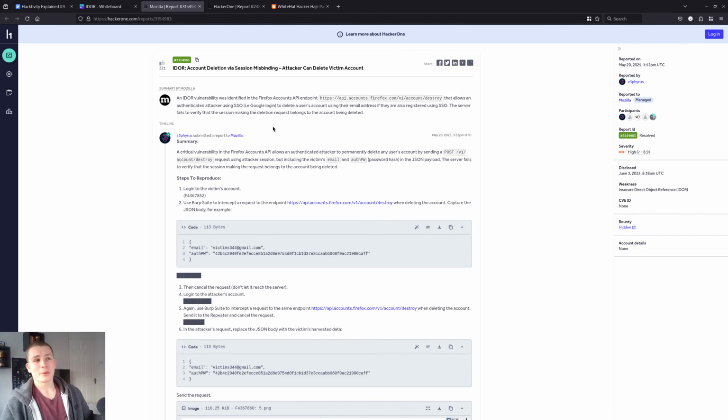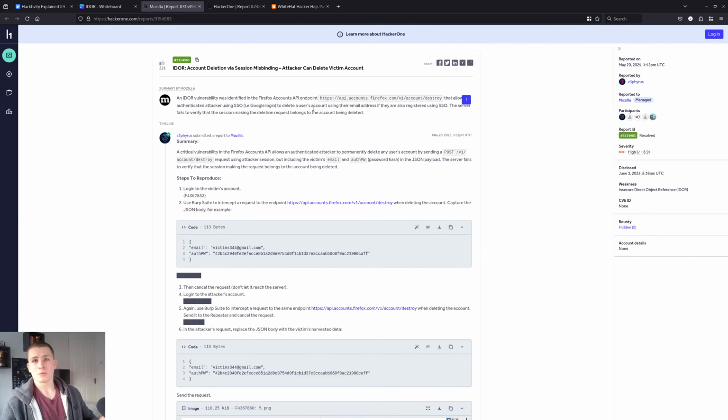The first IDOR vulnerability was found here in Mozilla. Mozilla is the company that runs Firefox, and that's mainly what they do. And they also have accounts in Firefox, mainly to sync your data, like store your passwords and stuff like that. That's mainly what they use the accounts API for.